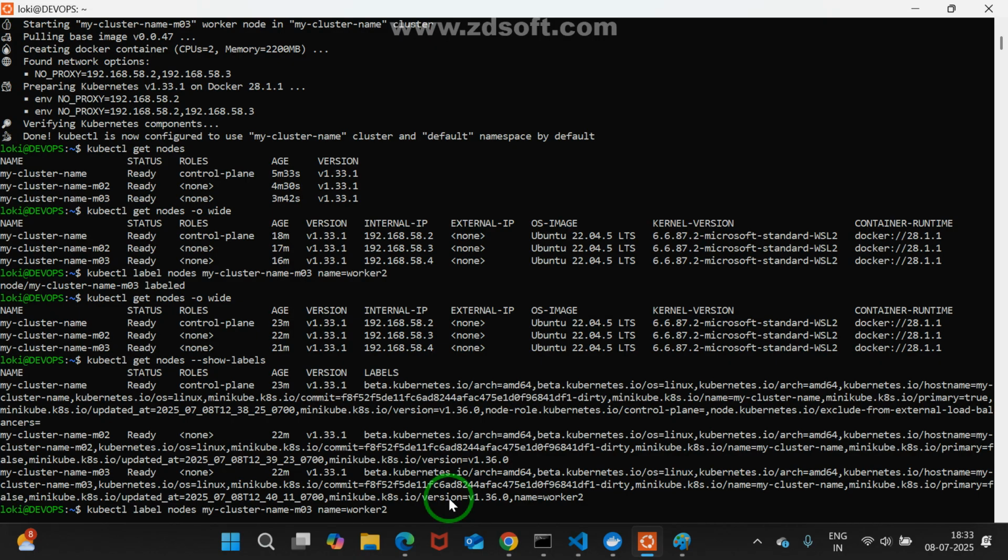Now we are going to create one pod, or maybe we are going to deploy one deployment. See, our feeling is one pod, right?